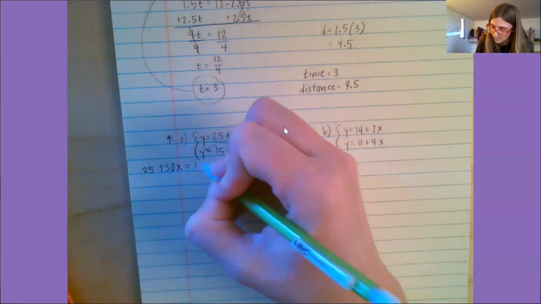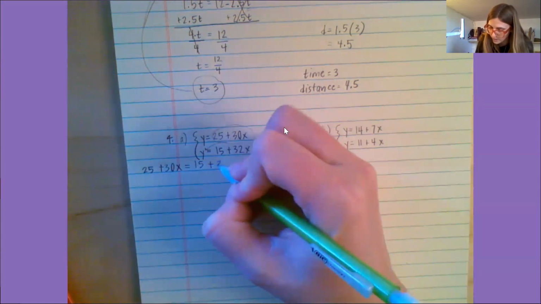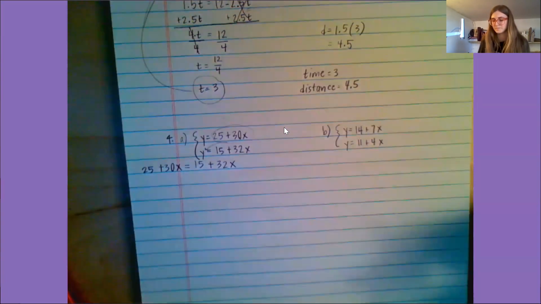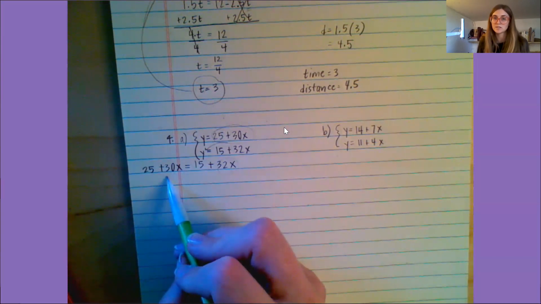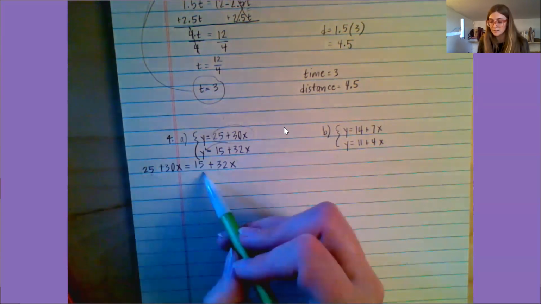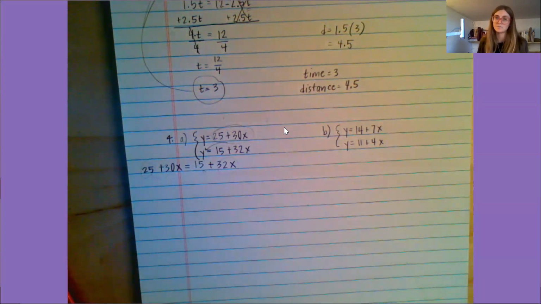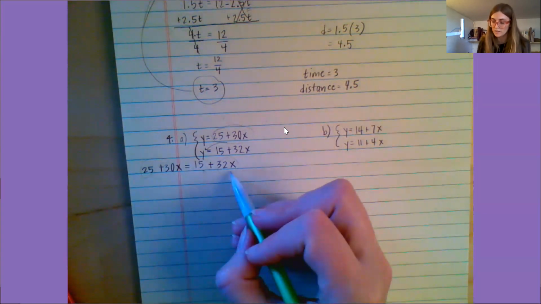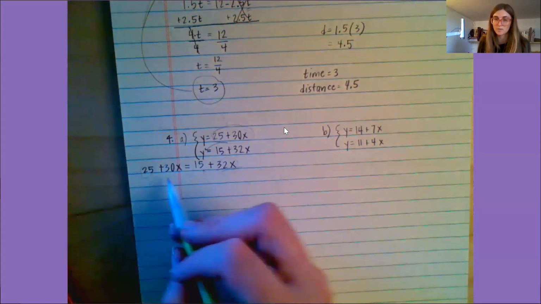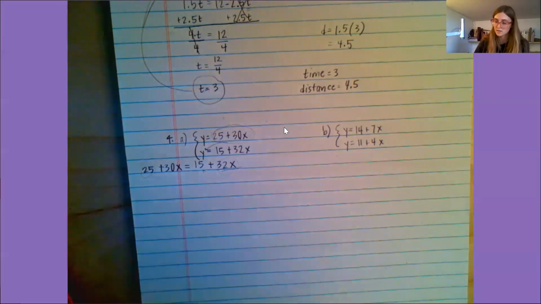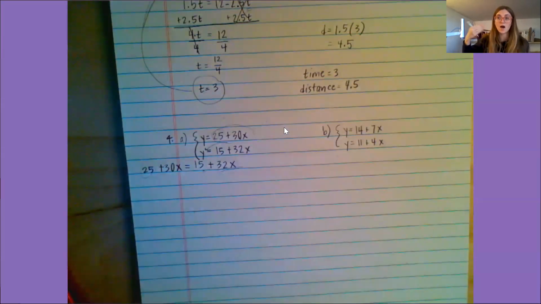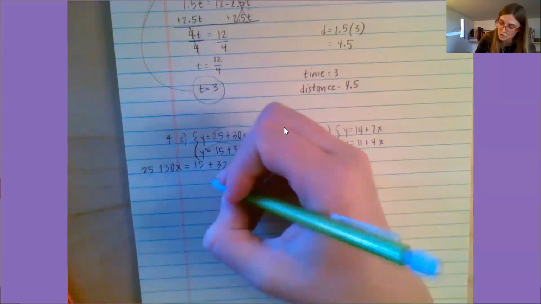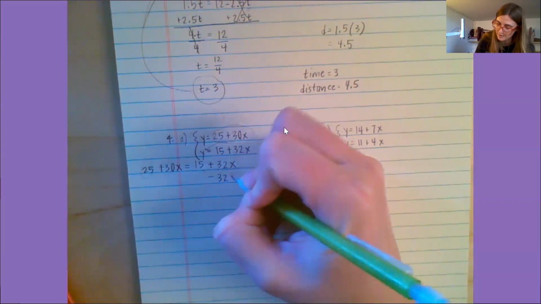equals 15 plus 32x. So now I want to get my terms with the variables on one side of the equal sign and my constant terms on the other side. First I'm going to move this 32x so it can be with his friend the 30x. If I'm adding 32x, the way I undo that operation and move that term is to subtract 32x.